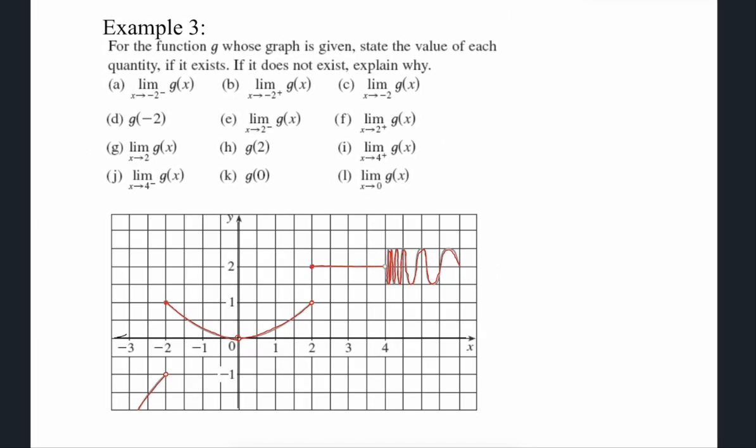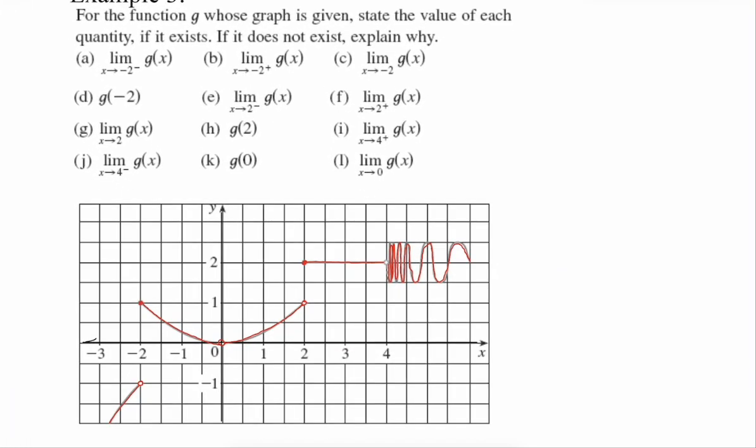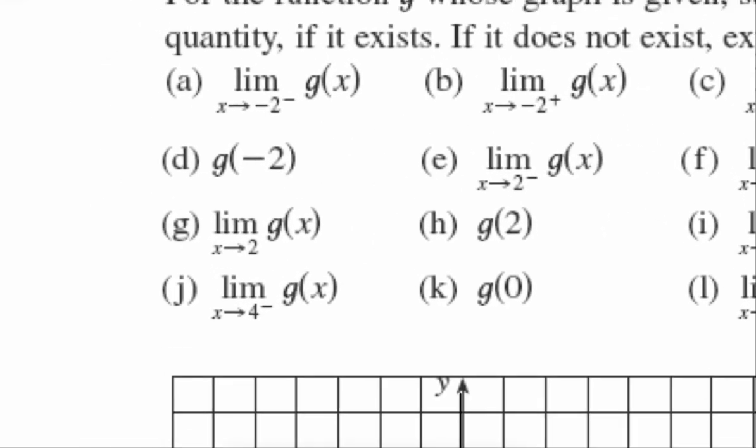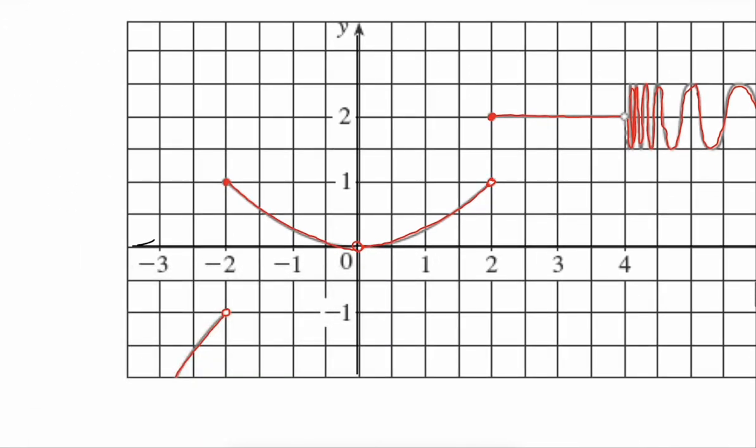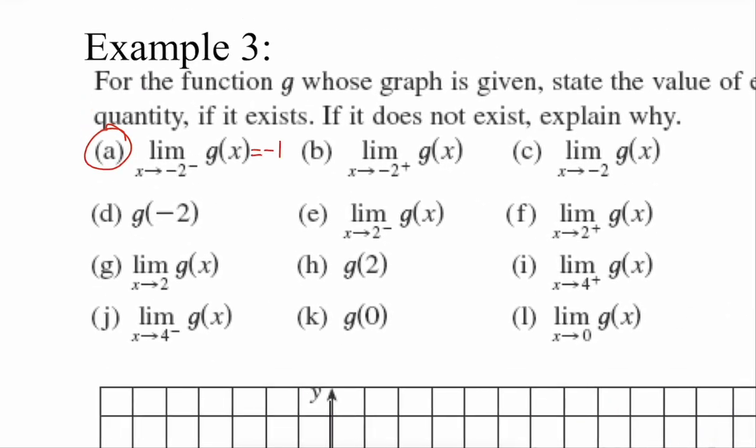Okay. So the first thing says we're going to state the value of each quantity if it exists. If it does not exist, it says explain why. I'll verbally explain, right? You don't have to write it unless that helps you. Feel free to write it. So what does the notation mean in A? Going to -2 from the left. Okay, so let's go to our graph. We are going to -2 from the left. What height are we heading toward? -1.